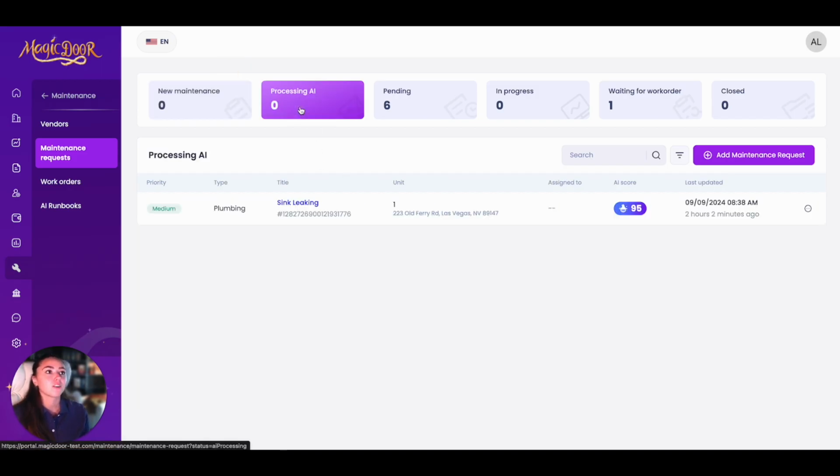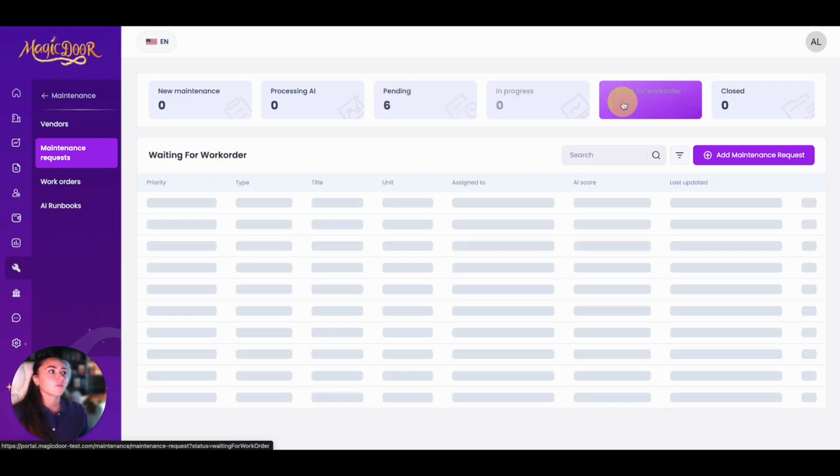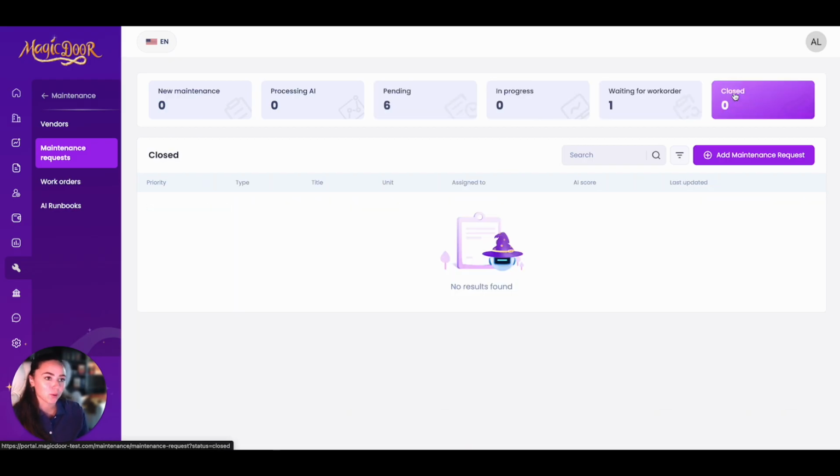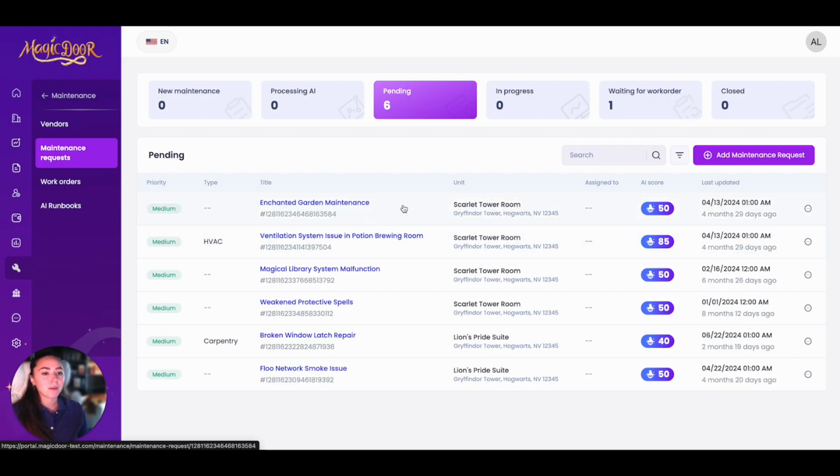We also have processing AI, pending, in progress, waiting for work order, and closed. So you can access all of your maintenance requests right here in this one section. And once again, on all of these tabs, you're able to search, you're able to filter, and you can always add a maintenance request. As you can see, these are my pending maintenance requests.